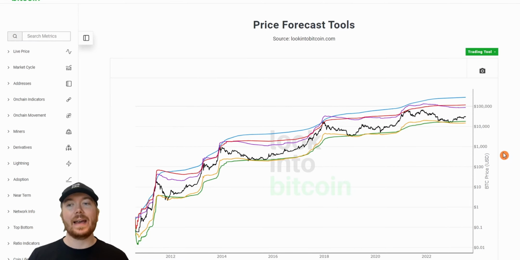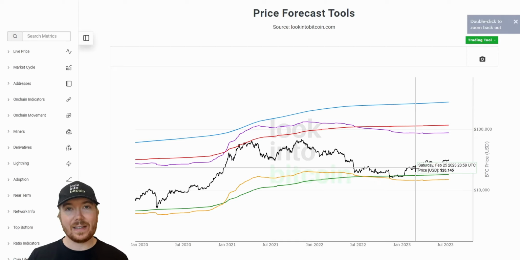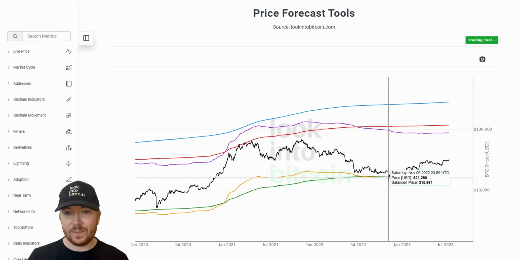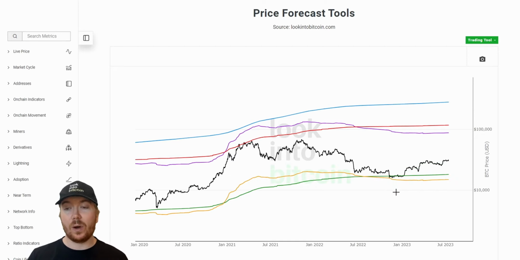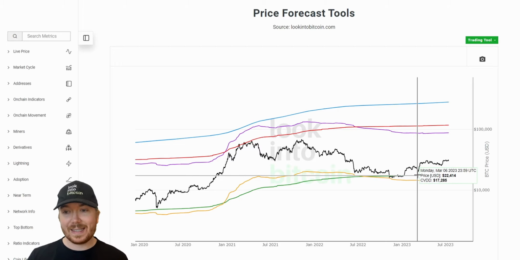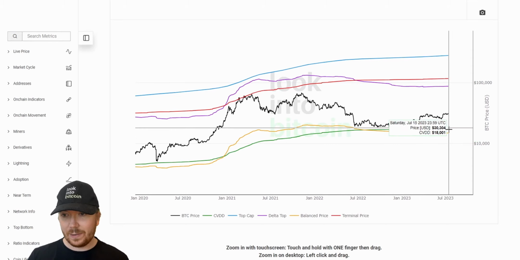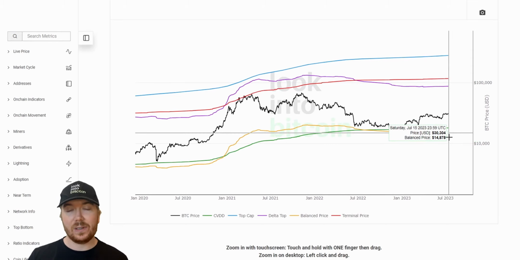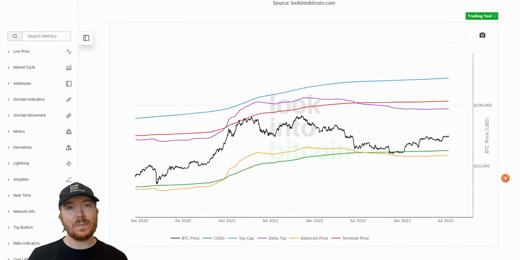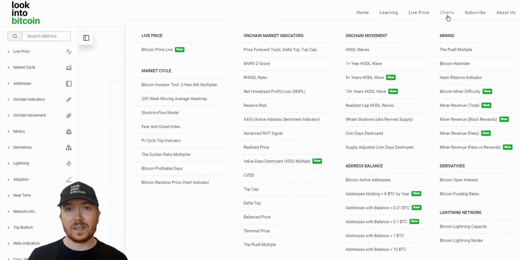Well, if we go to something like the price forecast tools here and just zoom in a little bit, we can see that this actually called the bottoming price action for Bitcoin, not only in this cycle, but in all previous cycles. So this CVDD line, which is the cumulative value of days destroyed, currently sits at about $18,000, but is always changing. And this orange line, which is the balance price, is just beneath $15,000. So these might not be bad spots to look at in a worst case situation.